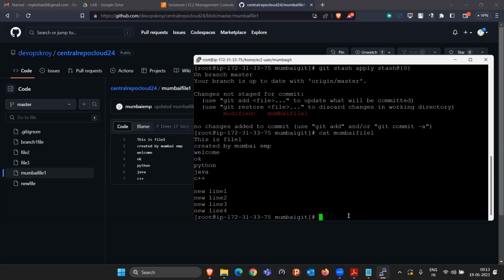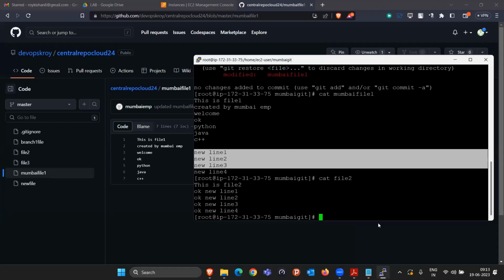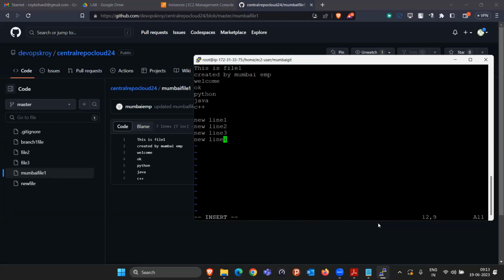And it is not like the changes we made in file two are gone. No, the file two changes are still there. Okay, and these changes also. Now I will again open the Mumbai file one. I will start to do my work. Okay, like new line 4. I keep adding lines like this. Okay, so like 8 lines I did here.